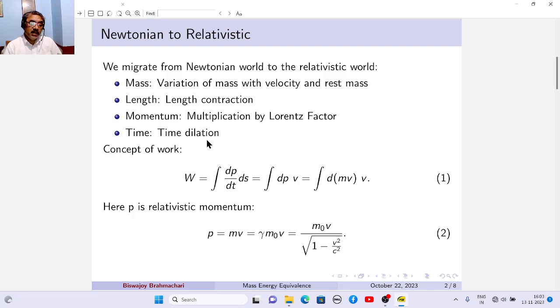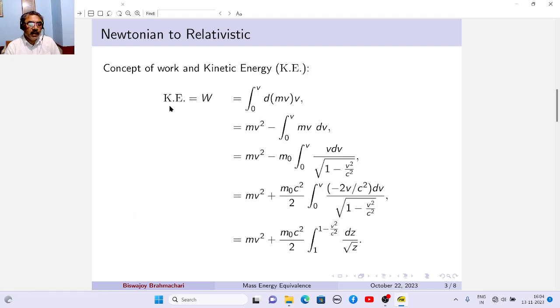But we can still use the concept of work, which is force multiplied by displacement. So let us try to work with this integral, force multiplied by displacement. Now you can rewrite it as dp times v, and then we have to integrate this W. Then we get the kinetic energy.